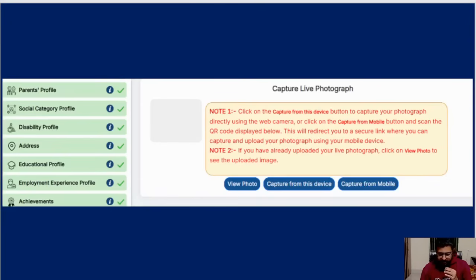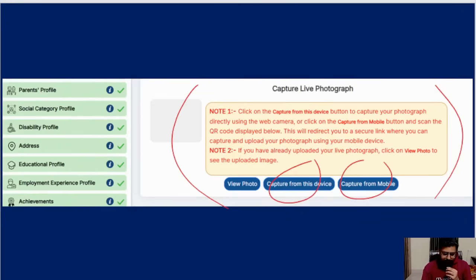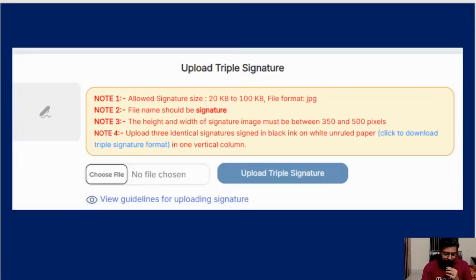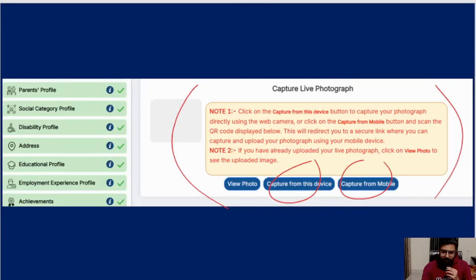So here, capture live photograph is the new thing they have done for face authentication. If you see here, capture from this device or capture from mobile, both options are given. Okay, so here, if you do capture from mobile, that screenshot actually I missed. When you do capture from mobile, I'll tell you.